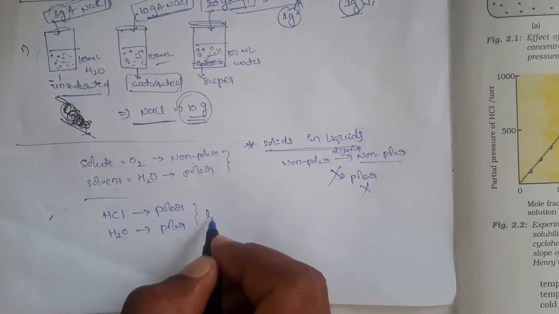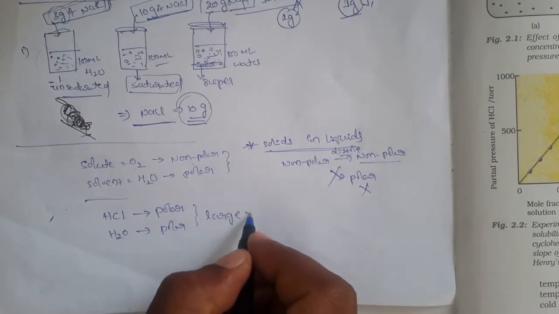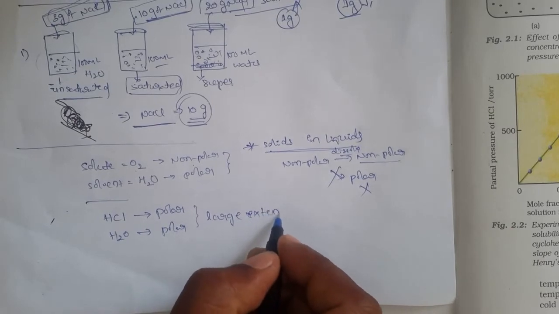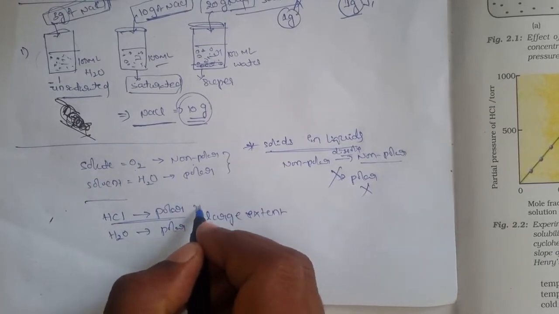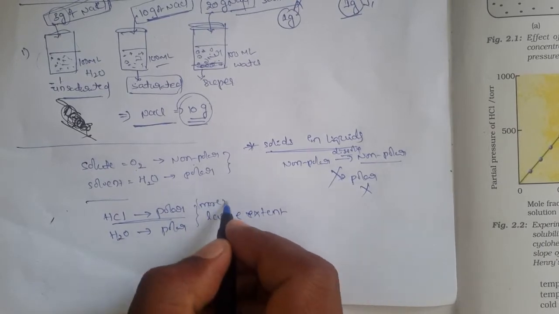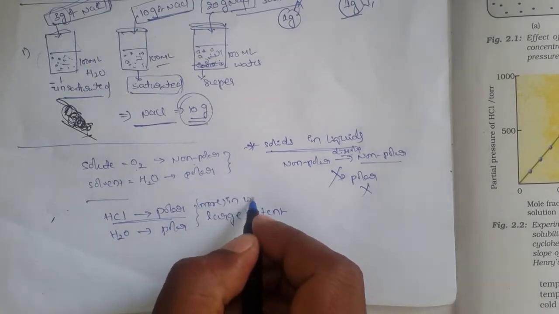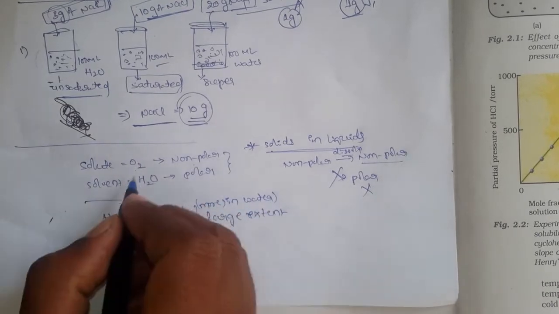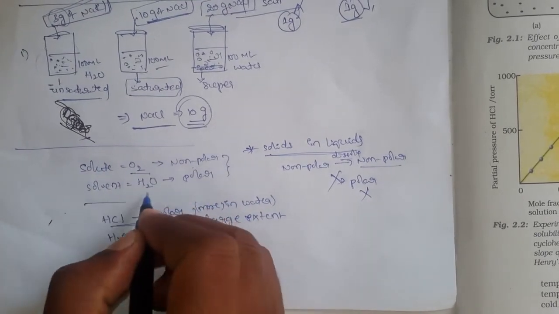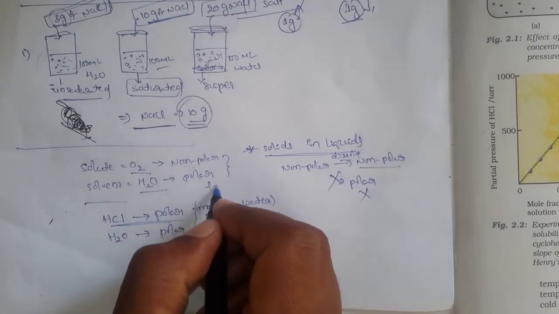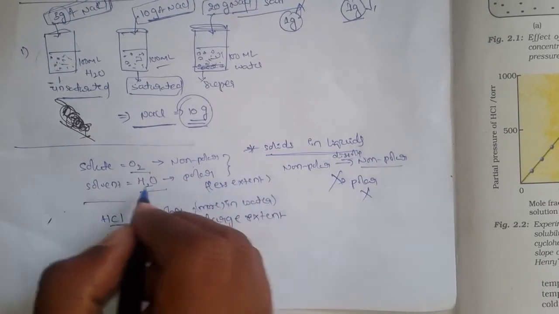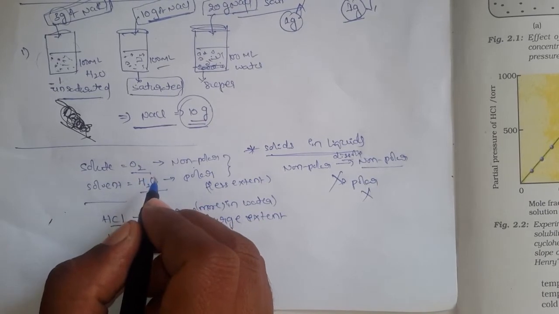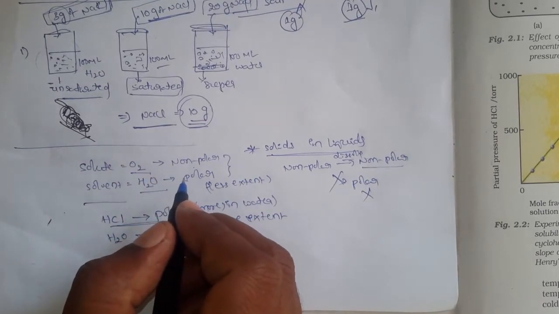HCl dissolves more into the water, whereas oxygen dissolves a very little amount into the water, the less extent, because oxygen is non-polar, so its solubility is comparatively less.